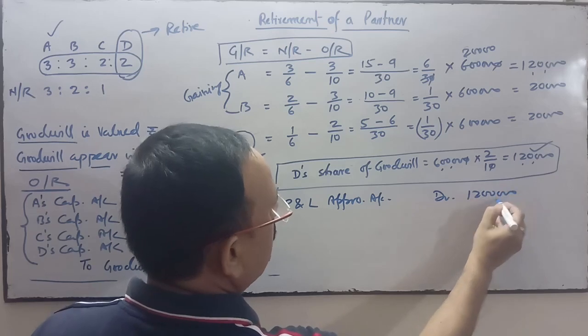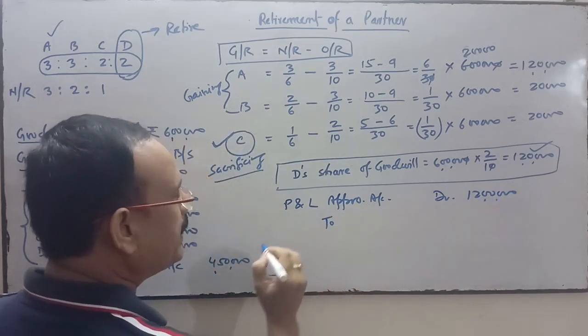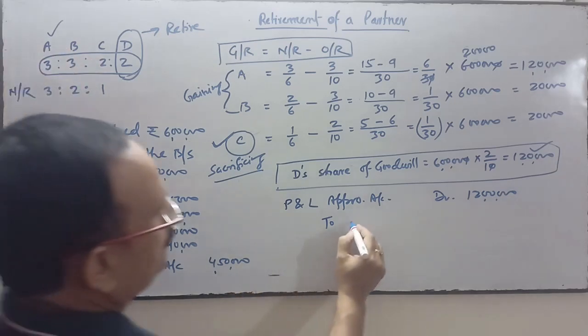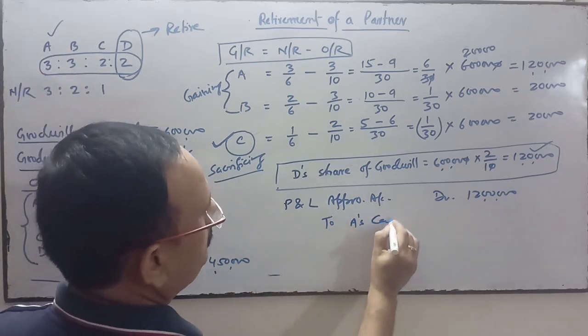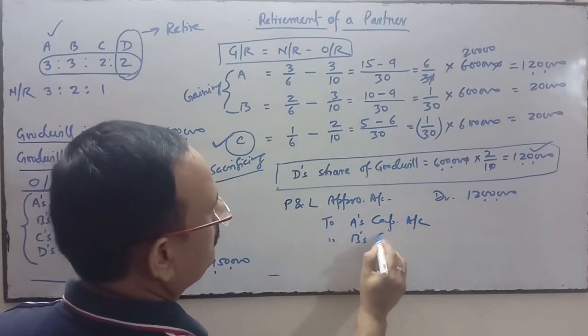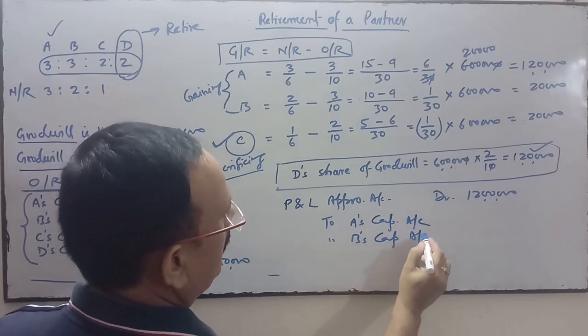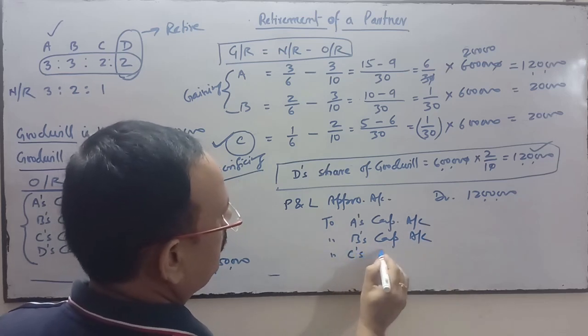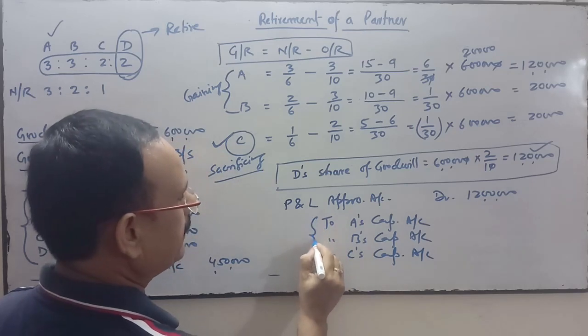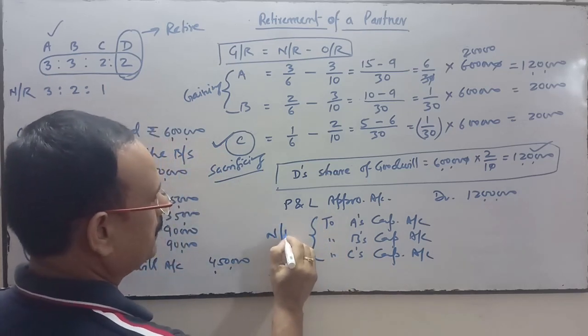This 12 lakh will be transferred only to the continuing partners' capital accounts: A's capital account, B's capital account and C's capital account.